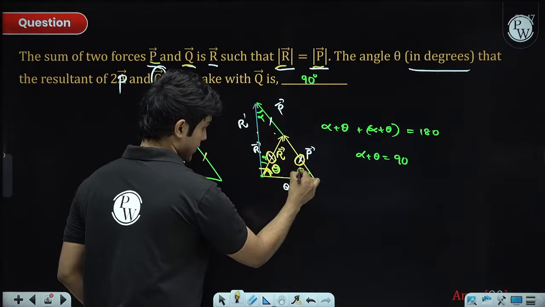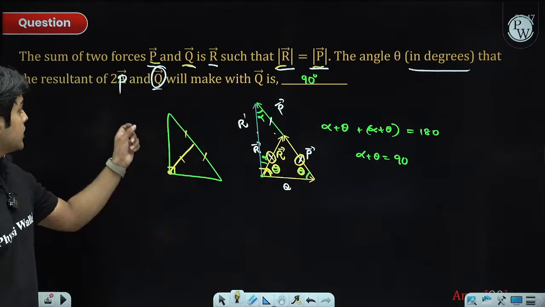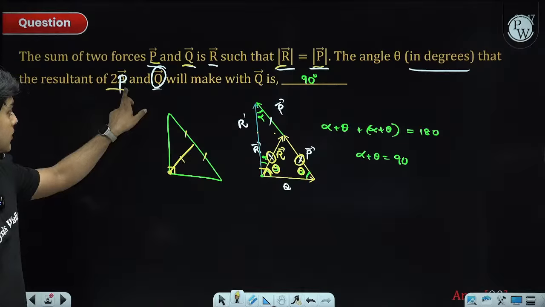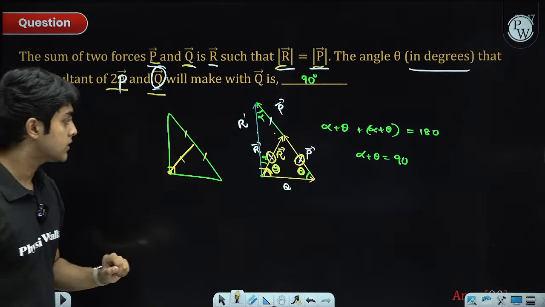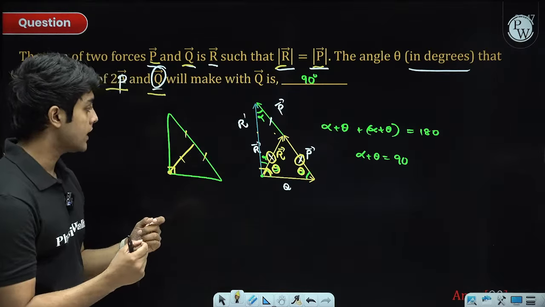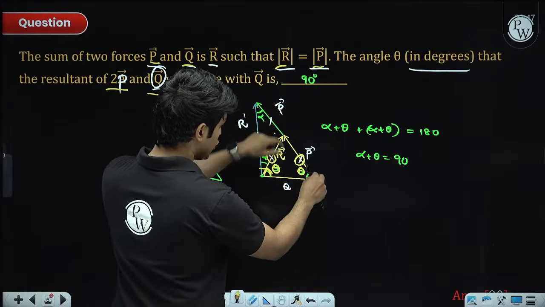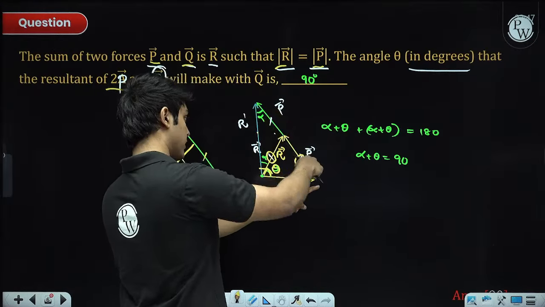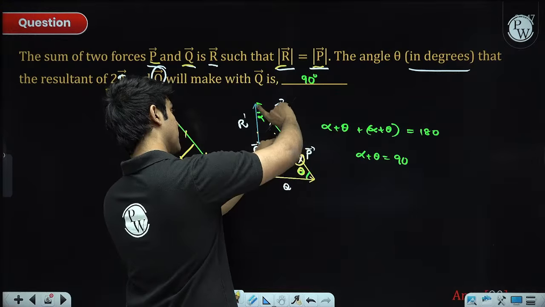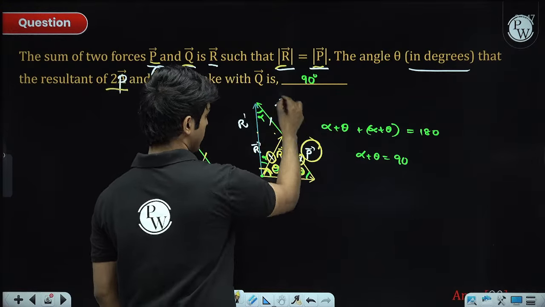Triangle properties. Now the second information is we have 2P vector and Q vector in the second case. What is 2P vector? It's 2P in this direction. This is the direction of P vector. So P vector plus another P vector. What is P plus P? It will be 2P.